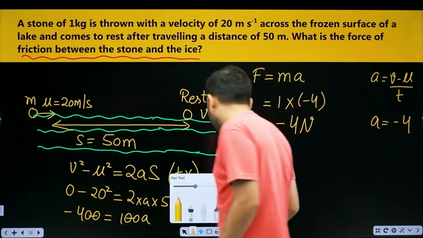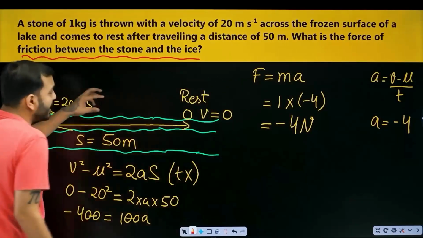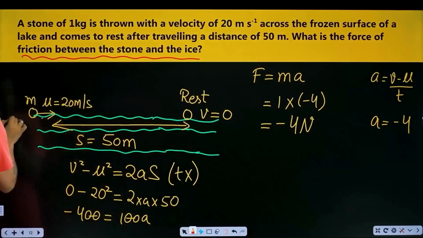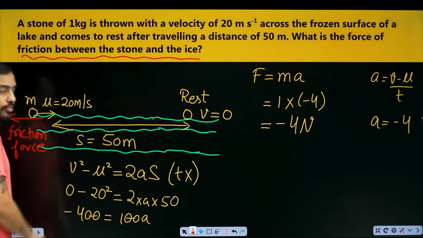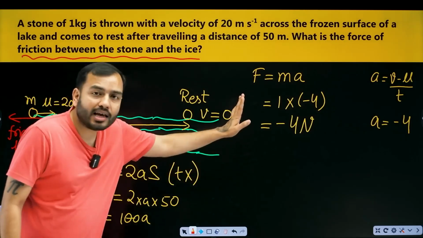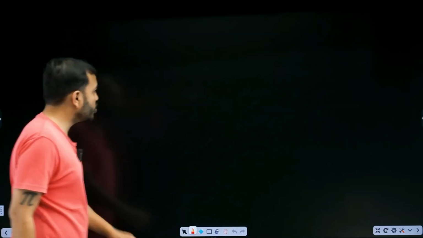Again, it is negative. Yes, it is frictional force. The object is going ahead and it will stop, so someone must be exerting a backward force. We call this force the friction force, which is stopping it backwards. Is it clear? It still comes out negative. Good, very good. Let's go.